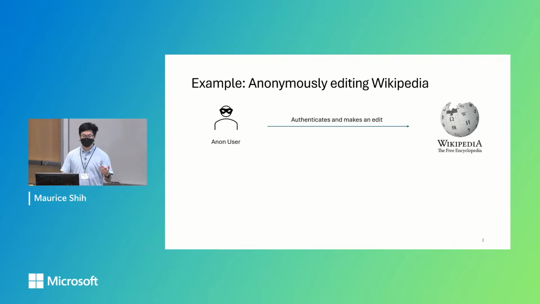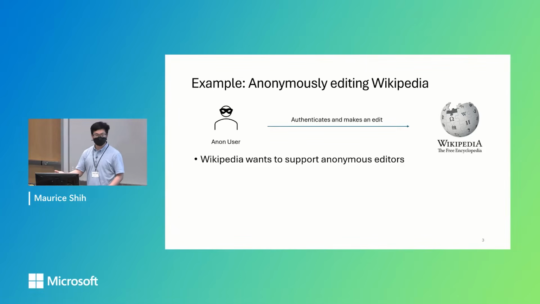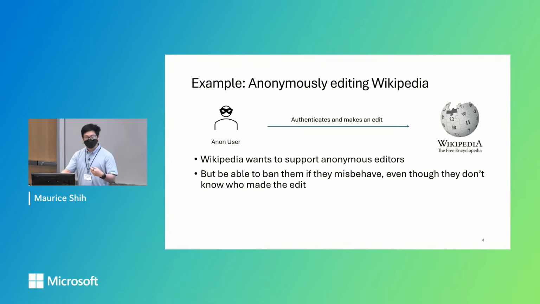So, anonymously editing Wikipedia. We have Wikipedia, a centralized server, and an anonymous user who wishes to make edits on Wikipedia. Wikipedia wants to support this in order to protect the privacy of their users, but they still want to be able to punish those who misbehave, even if they don't know who they are.